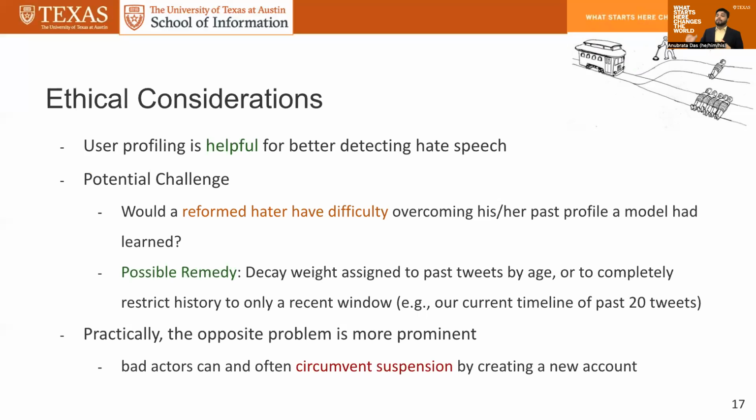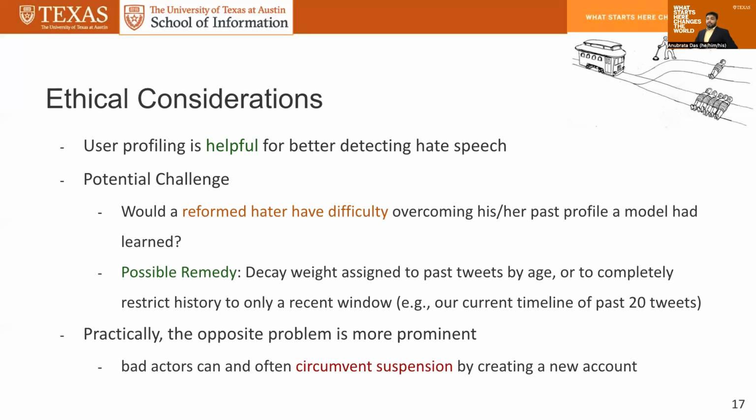So a couple of possible remedies are to decay the weights assigned to past tweets by age so that the effect wears off as the user shows signs of not engaging in hateful activities anymore, or to restrict the history to a recent window, in this case of 20 tweets, or you could imagine playing around with that window.